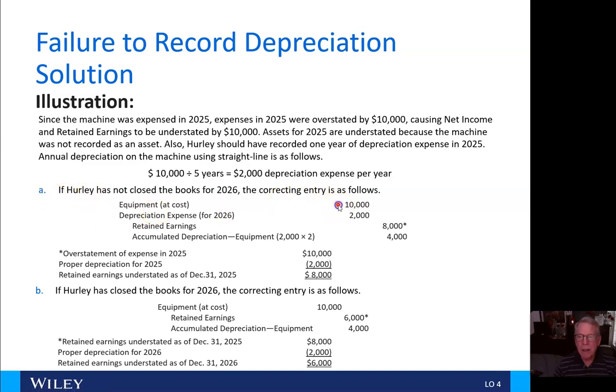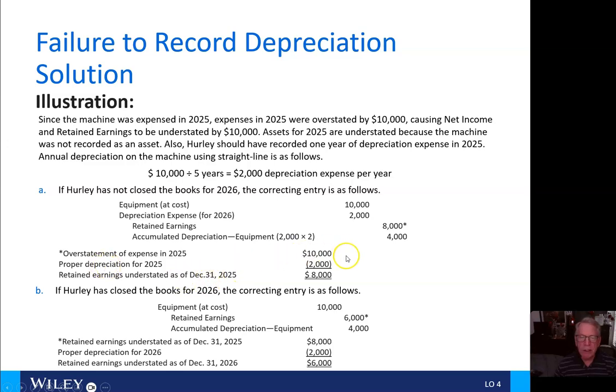We would debit equipment at $10,000. We would debit additional depreciation expense of $2,000, correct retained earnings for $8,000, and also record 2 years of accumulated depreciation at $2,000 per year for $4,000.